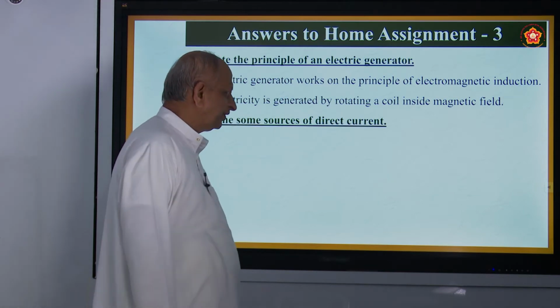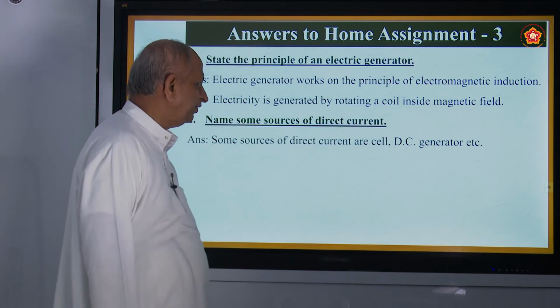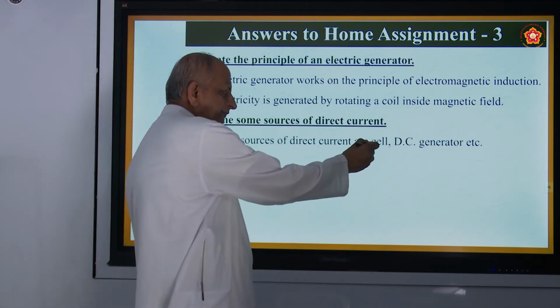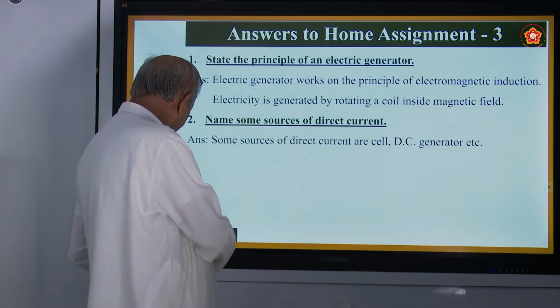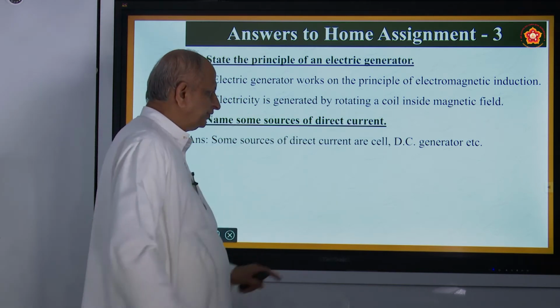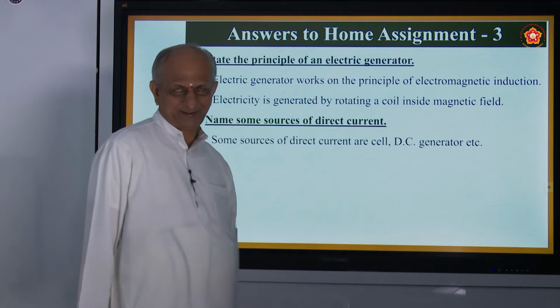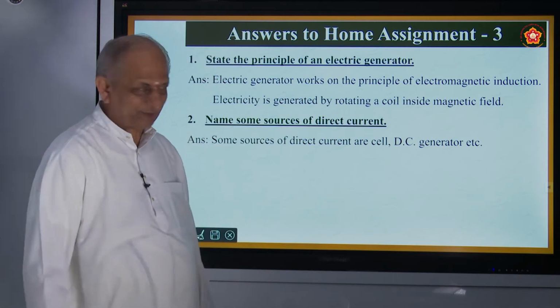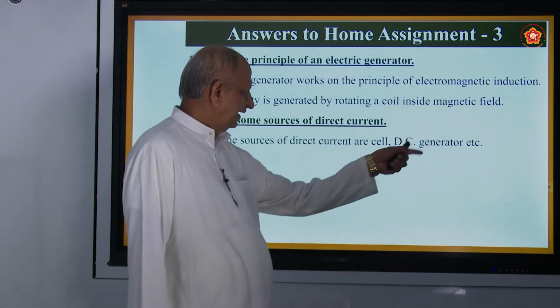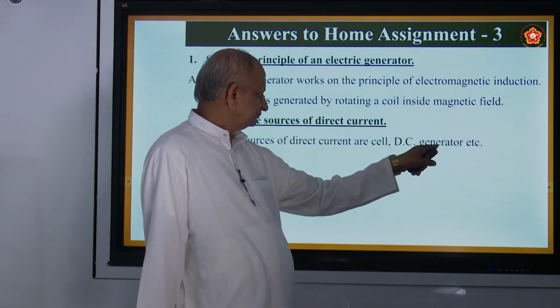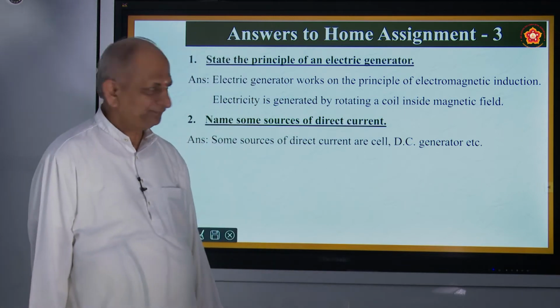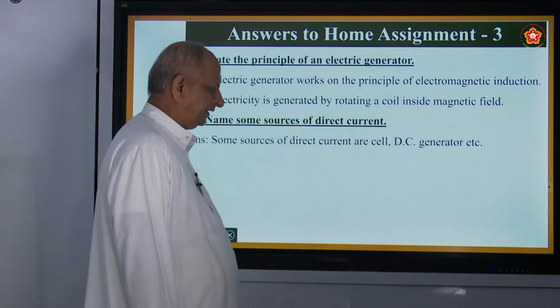Name some sources of direct current. Means, where do you get direct current? Direct current can be got from a cell. A cell is a device which gives a direct current. You might have seen a torch, na? In a torch you will have cells. A DC generator also gives direct current.